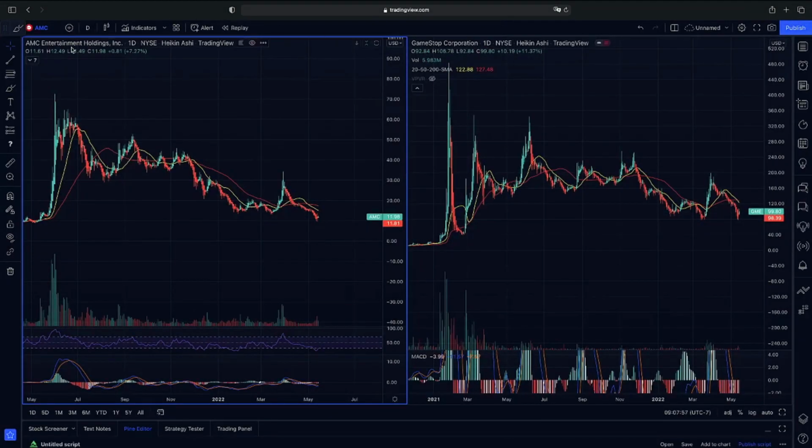I'm going to go over AMC and GME with you guys. I'm going to go over the comparison between the two, and then compare it to the SPY so you guys can see exactly what kind of momentum we do have in the market, what kind of momentum we need here on AMC and GME to find a bottom, and what our overall momentum for both of these stocks looks like.